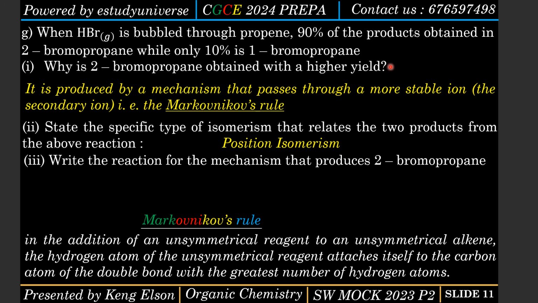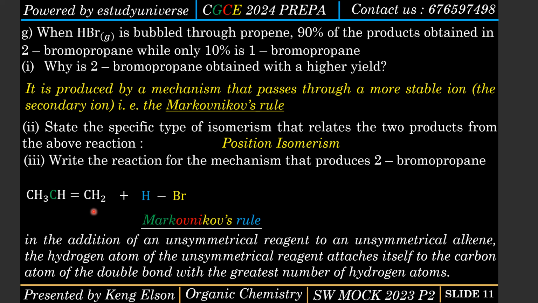The next question is write the reaction mechanism. So I'm going to explain Markovnikov's rule perfectly here from the reaction mechanism we are going to be writing. First of all, I begin with my propene, that's the alkene molecule. Now we need to add hydrogen bromide. Markovnikov's rule is saying that the hydrogen atom from the reagent will attach itself to the carbon atom of the alkene with the highest number of hydrogen atoms.